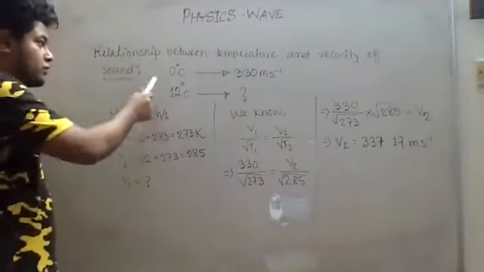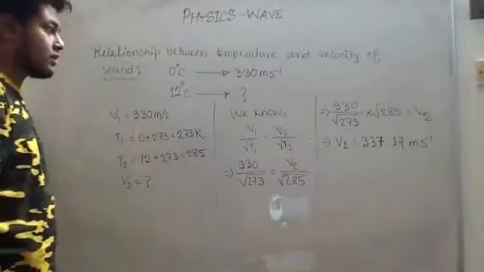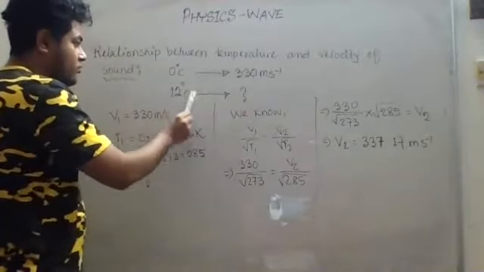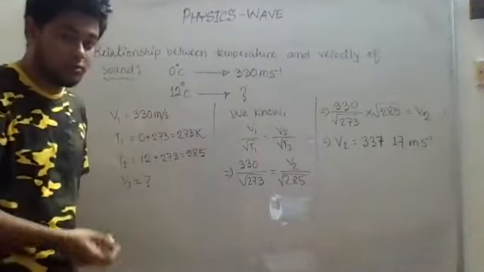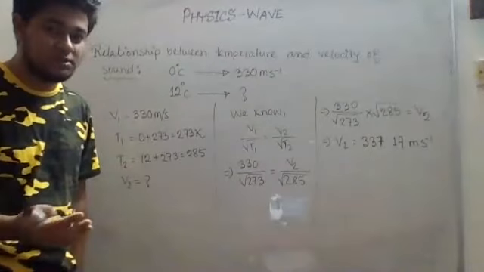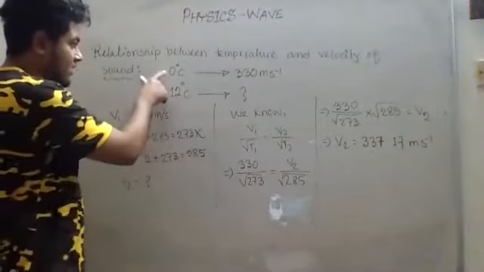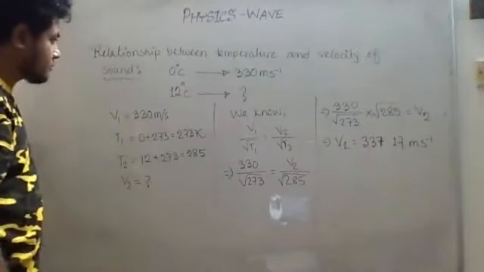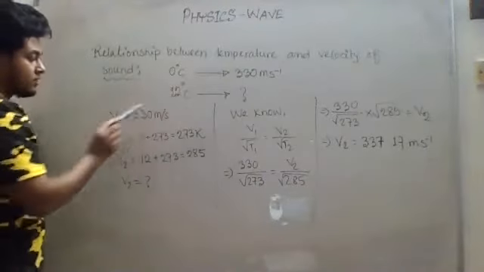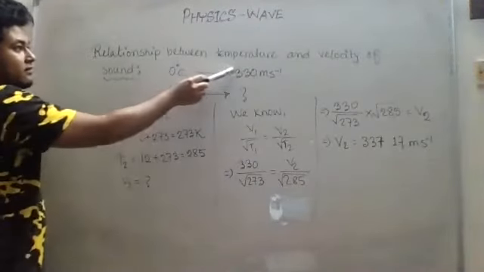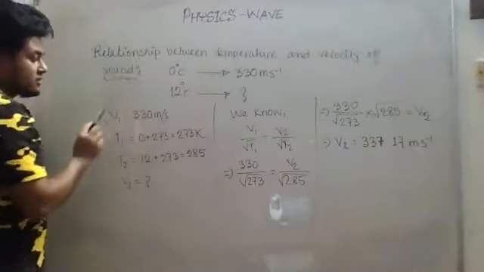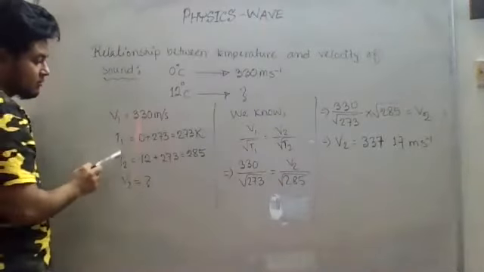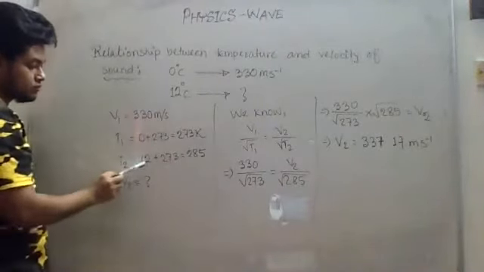Yeah, okay. So the question, we have to understand the question first. At 0 degrees Celsius temperature, you know the velocity. You want to know at 12 degrees Celsius temperature, what will be the velocity? We already said that if there is a change in temperature, the velocity is going to be changed. So I have changed the temperature. Now we want to know what will be the velocity at this temperature. As you can see, this velocity has been considered as V1, and the temperature for this velocity is T1, V1, T1, right? And then another temperature I have taken here, that is T2, 12, right?